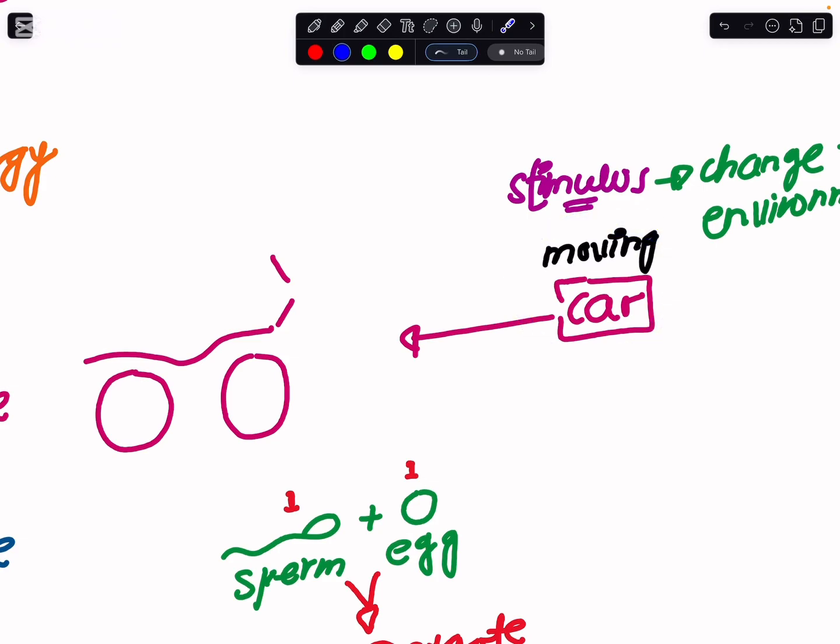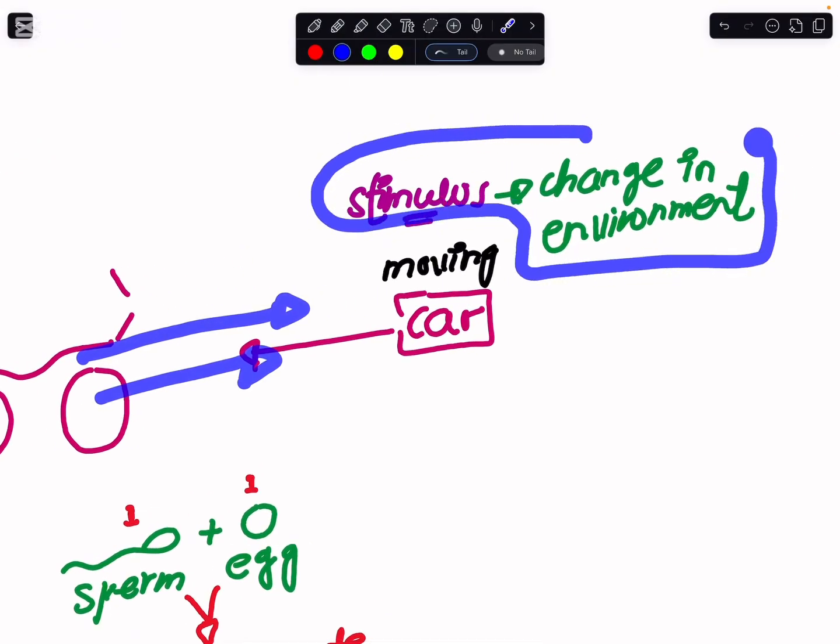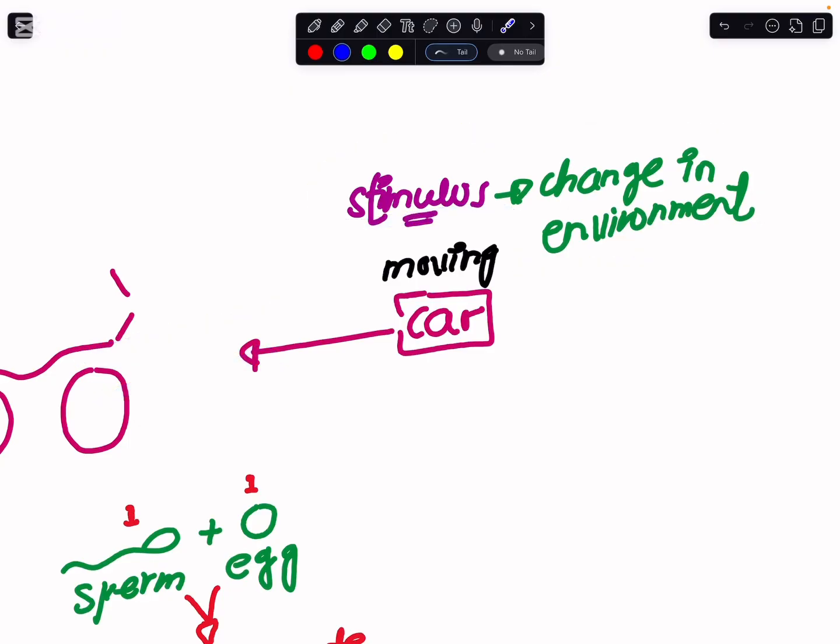So what you are going to be doing is detecting it, and then you are going to react to it. You're going to respond to it. So whatever change we come across in our environment, this would be referred to as a stimulus. It can't only be a car moving right in front of you.